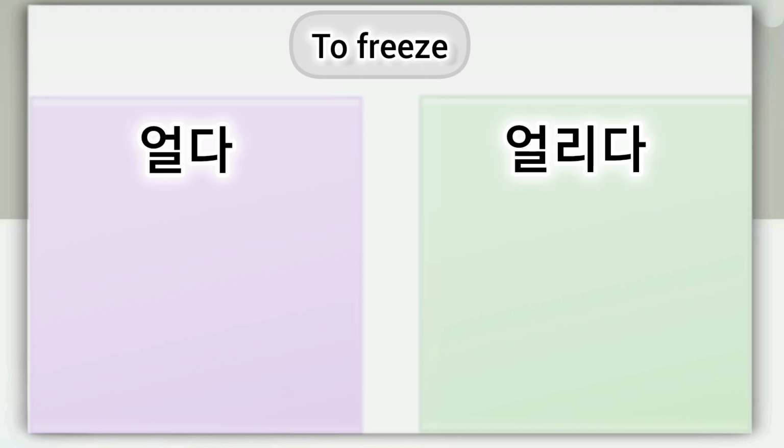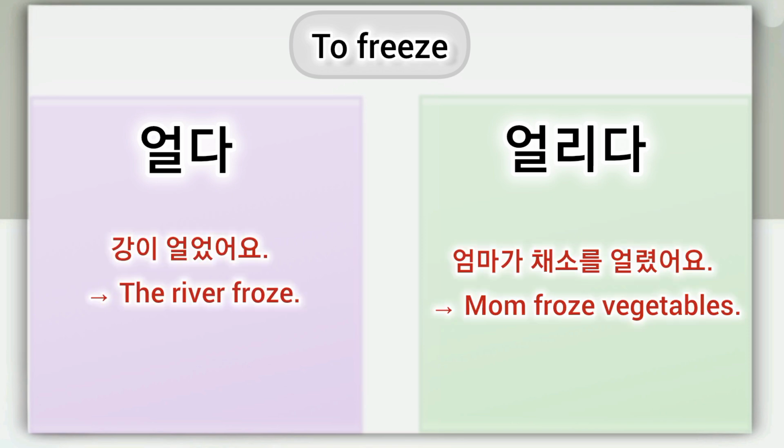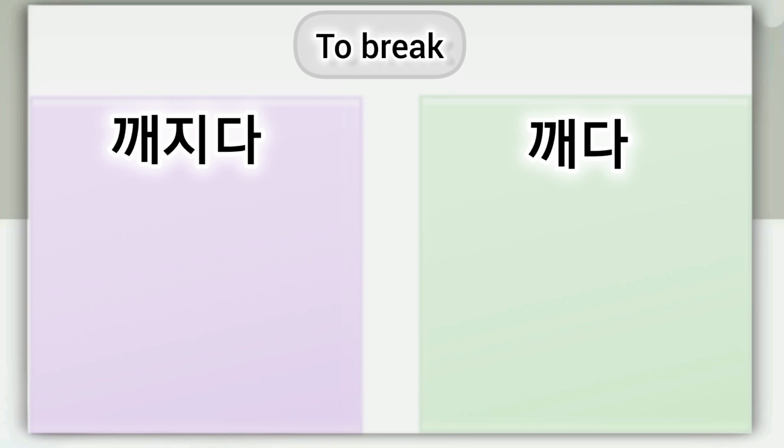Olda and ollida both mean to freeze. Olda is used when it happens itself. Ollida is used when someone makes it happen. For example, the river froze. 강이 얼었어요. Mom froze vegetables. 엄마가 채소를 얼렸어요.